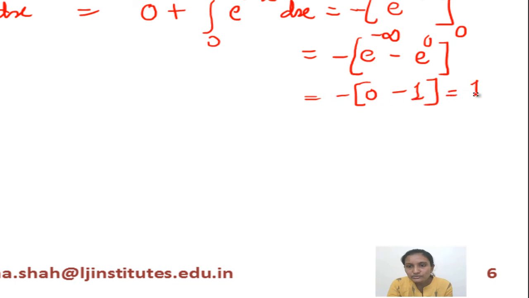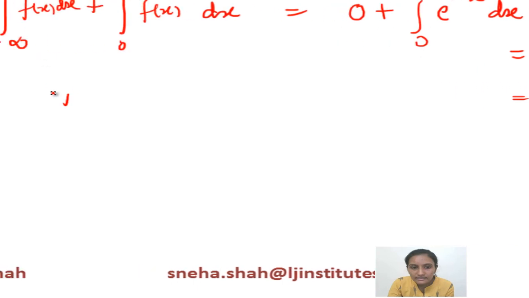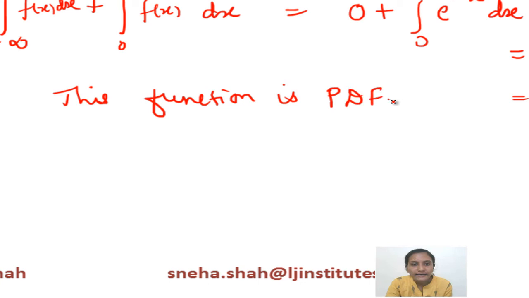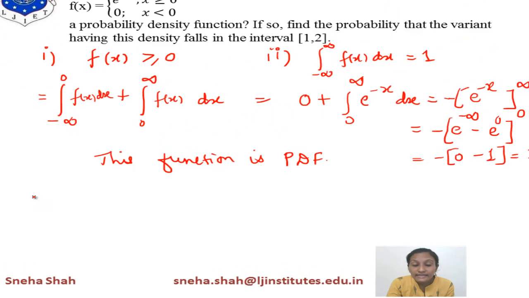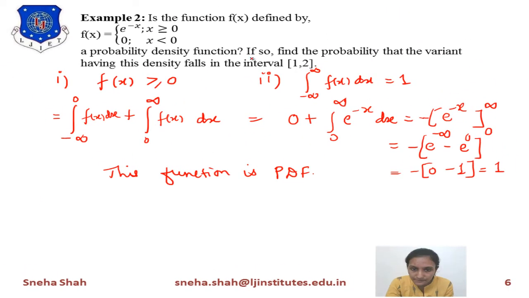So the answer of this equals 1. So we can say that this function is a probability density function.